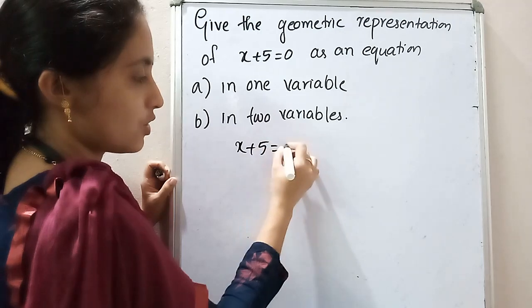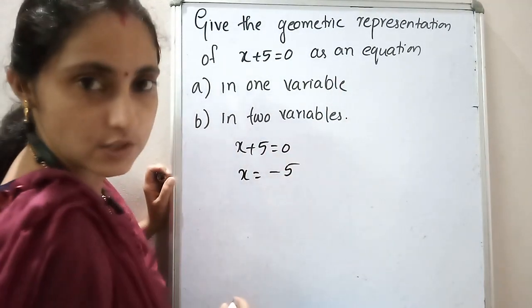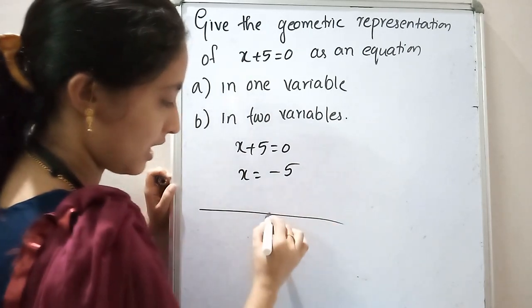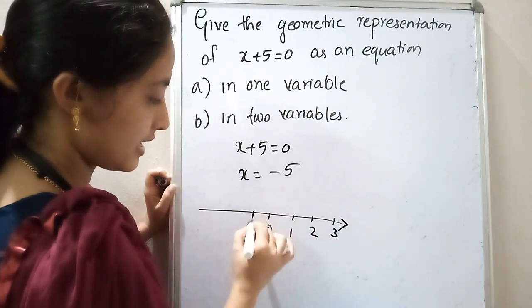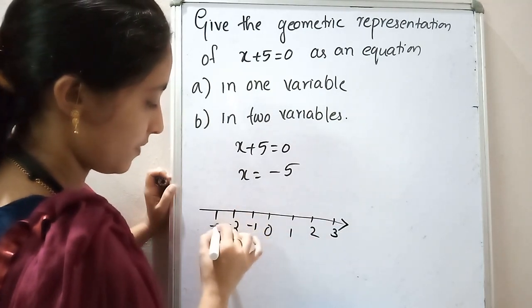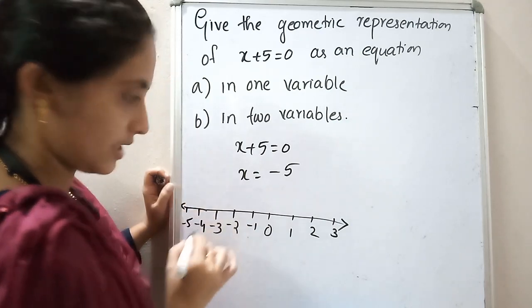X plus 5 is equal to 0 means the value of x is equal to minus 5, when you move 5 to this side it becomes minus 5. So just draw a number line: 0, then 1, 2, 3 and extending. Here it is minus 1, minus 2, minus 3, then minus 4, minus 5 and that also extending.